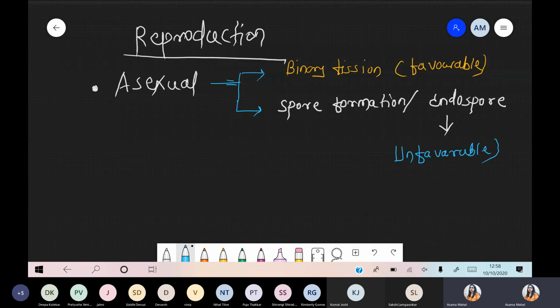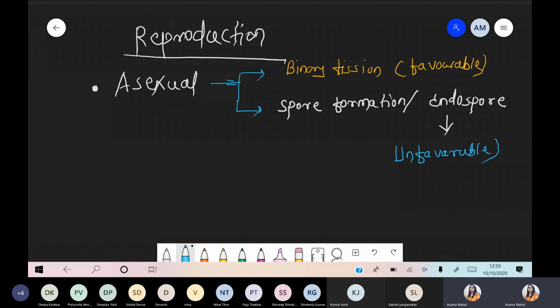Unfavorable means what? Some simple scenarios: a stress condition, water stress, nutrition not available, temperature not optimum, humidity, pH not favorable. So many unfavorable conditions are there, or simply you can say it is a stress condition. When bacteria are present in a healthy environment, everything is good, that is binary fission. And in any unfavorable, stress condition, they quickly undergo the process of spore formation, that is the endospore structure.